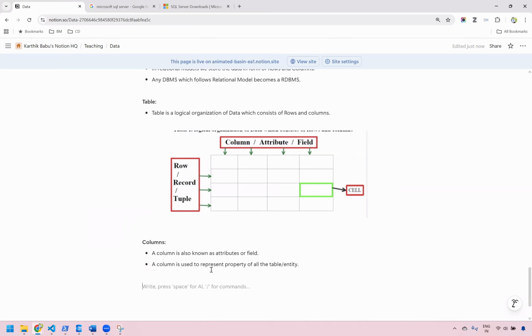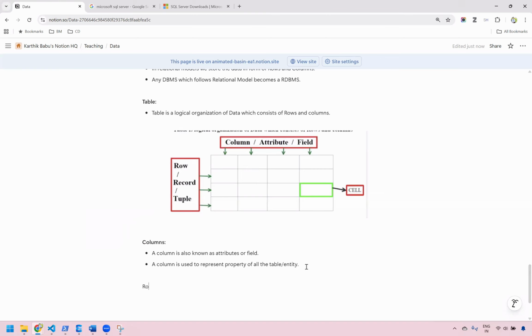Remember this point very clearly. This entire thing, a combination of rows and columns, is called a table. Another name for a table is an entity. A column is used to represent the property of all the entity. So if there are four columns here, a column is responsible for representing a property of the table.